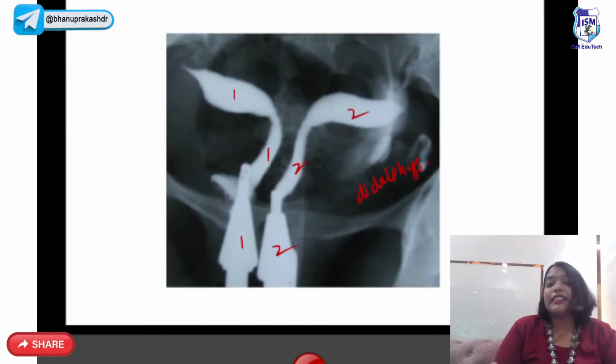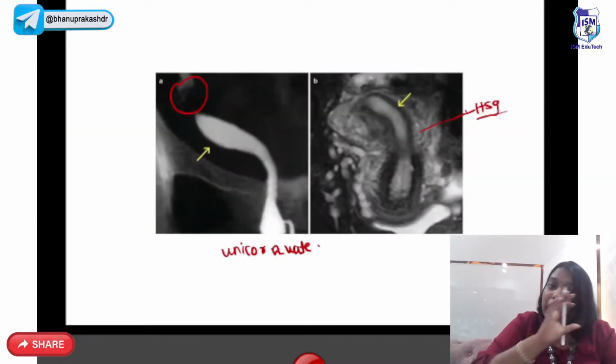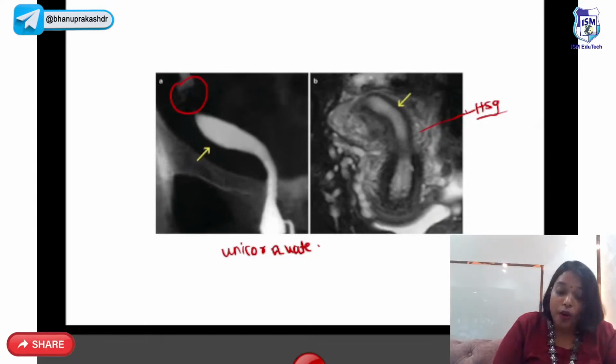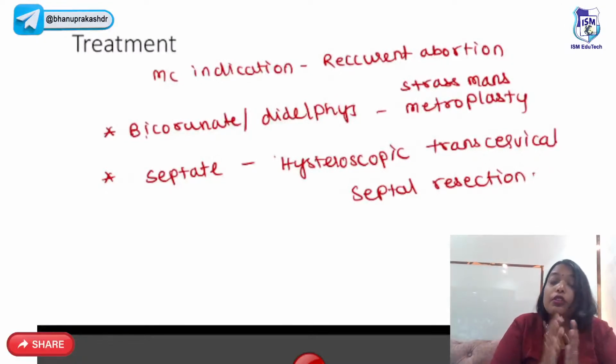On HSG, if you see 2 cervix, 2 uterus, 2 vaginas, this is nothing but didelphys, right? Now this one, banana shaped uterus with single fallopian tube, this is unicornuate. All these images are important. Now treatment. The most common indication for treating is recurrent abortions.